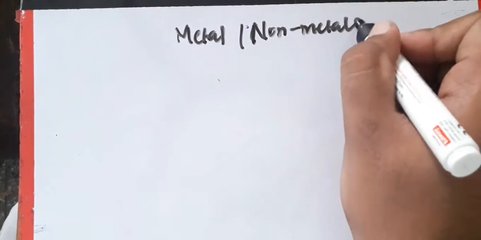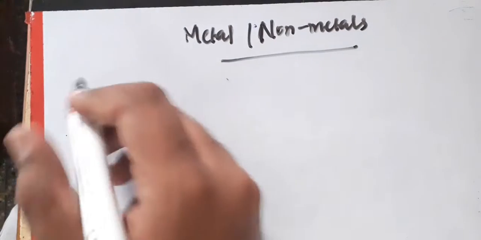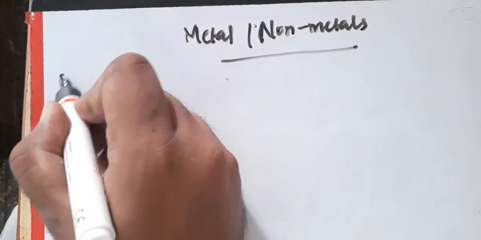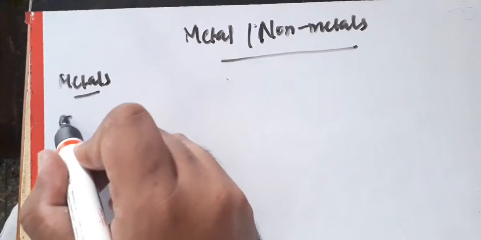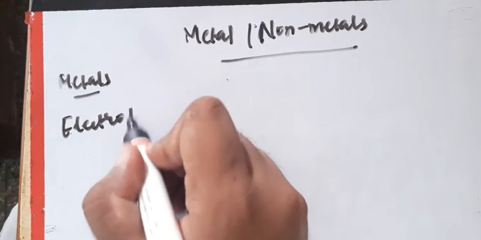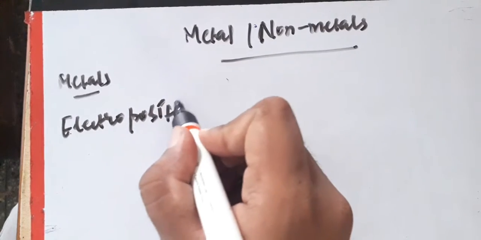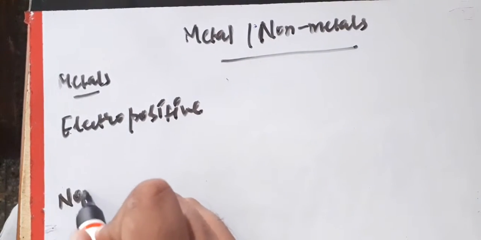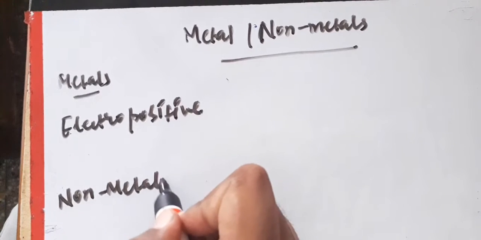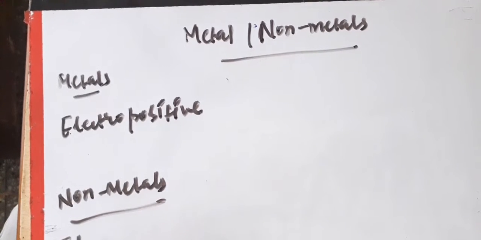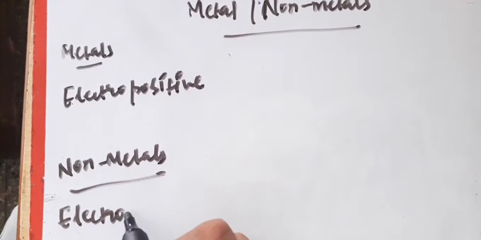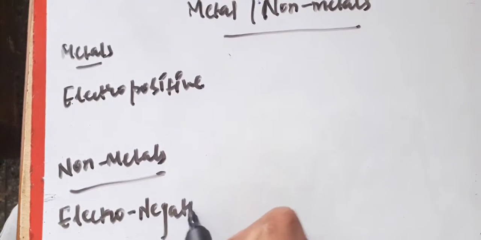So hello everyone, today we will be discussing metals and non-metals, and not their physical properties, but we are starting today with their chemical properties. So first of all, we have to understand metals and non-metals. Metals are electropositive in nature. How that is, we'll prove it today. Electropositive in nature, and non-metals are electronegative in nature. Electronegative, right?